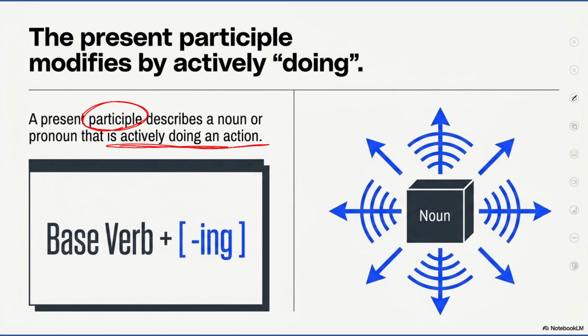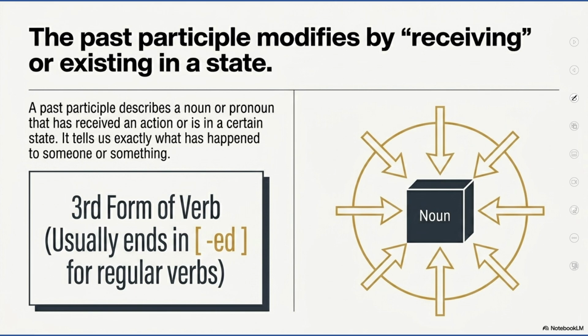So if the adjective has ing at the end, it clearly shows that it is actively doing an action right now. But if the verb ends with the ed, what does that mean?